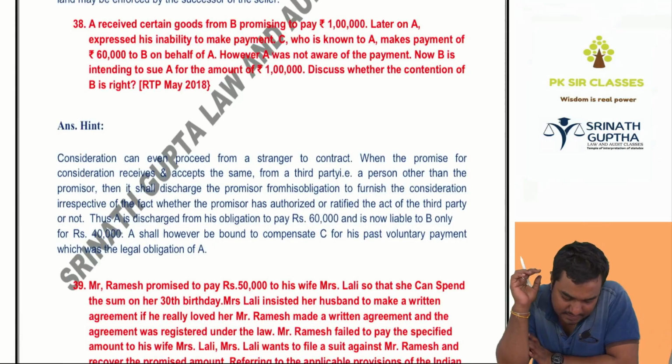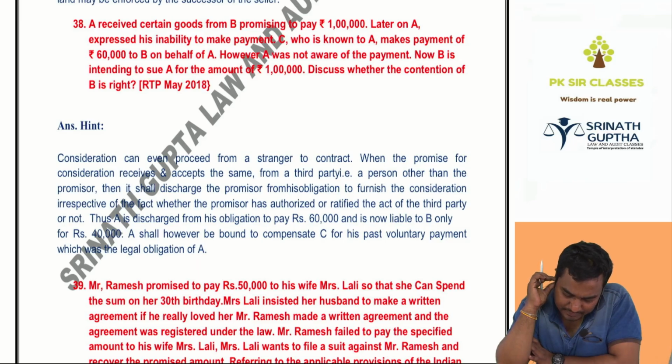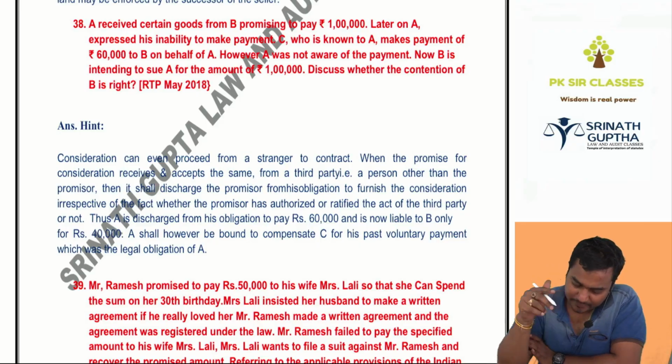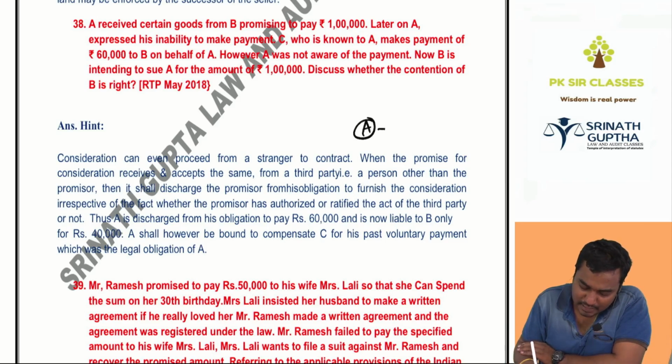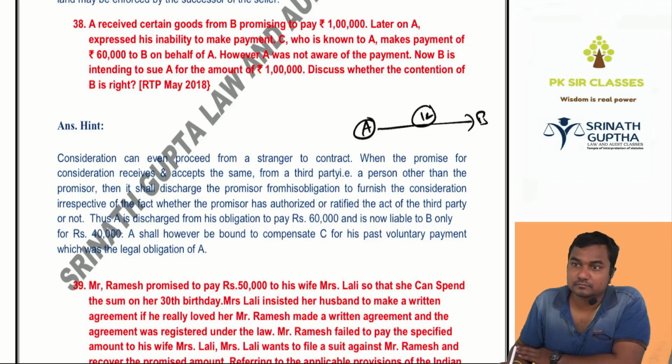Next, A received certain goods from B promising to pay 1 lakh. Later on, A expressed his inability to make the payment. C, who is known to A, makes the payment of 60k to B on behalf of A. A has to pay 1 lakh rupees to B. Clear?